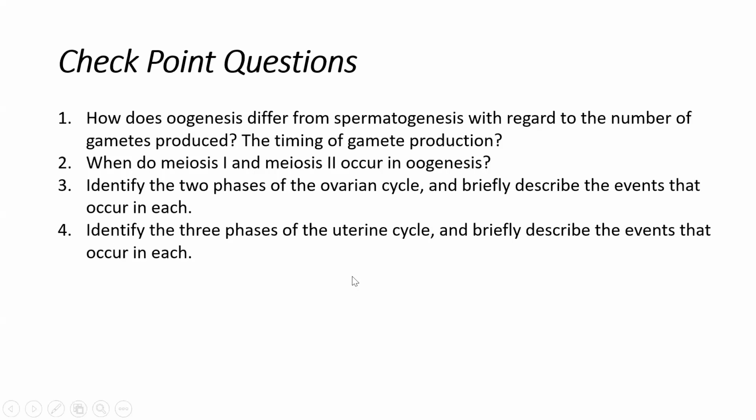The uterine cycle now had 3 different phases. There's the menstrual phase, the proliferative phase, and then the secretory phase. The menstrual phase was the sloughing off, about day 1 to 5, of the uterine lining. The proliferative phase was the building up of a new lining in hopes of a new fertilization. And then the secretory phase was the actual ripest stage of the uterine lining, again, preparing for that implantation.